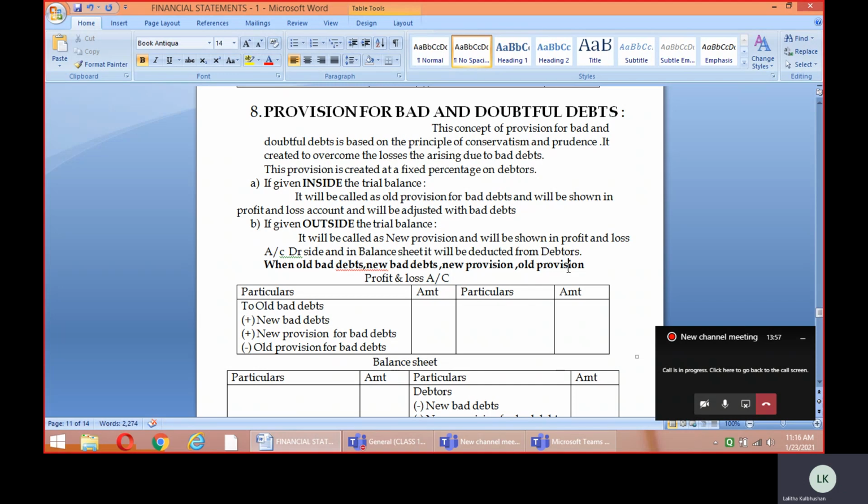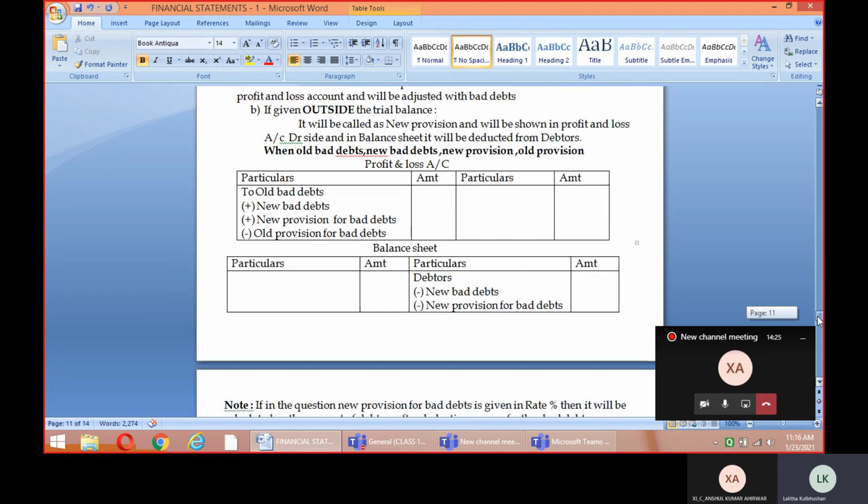The new provision will be calculated on the debtors. Remember children, if the new bad debts is given, then in such a situation the new provision will be calculated after deducting the value of the bad debts. So from the debtors, deduct the value of the new bad debts, and on the remaining value the new provision will be calculated.